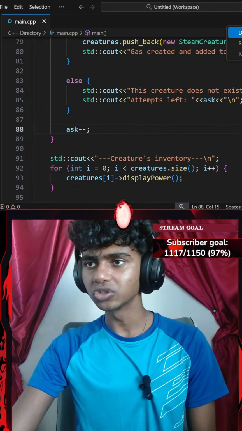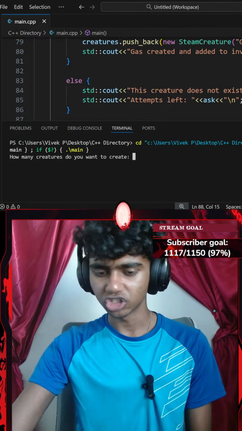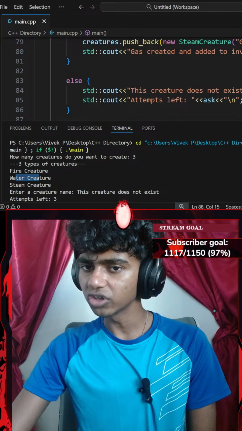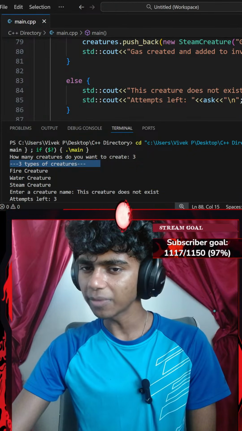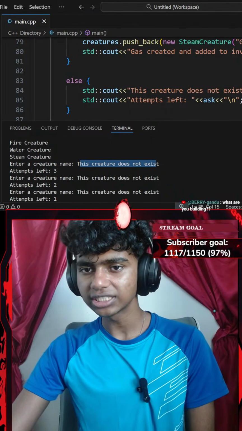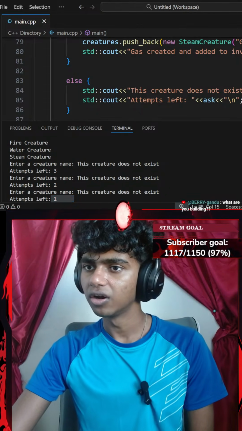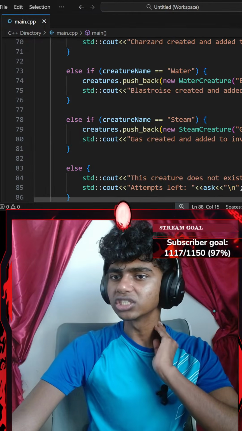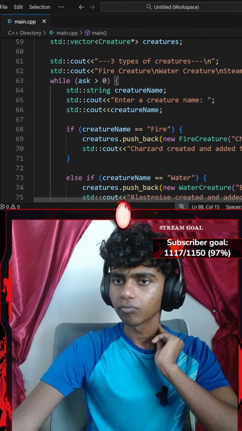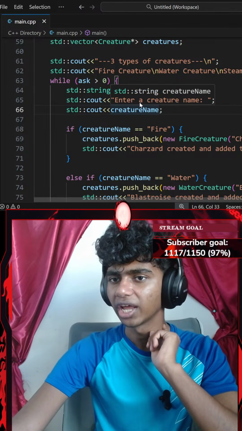Okay, now let's save the code and run the command. Let's see what happens. Okay, it's going to say how many creatures you want to create. I want to create 3 creatures. Fire creature, water creature, steam creature. 3 types of creatures. Enter the name for a creature. This creature does not exist. Attempts left 3, attempts left 2, attempts left 1. Okay, it says this creature does not exist. I should ask which creature. Okay, why doesn't it ask this question? Enter a creature name.